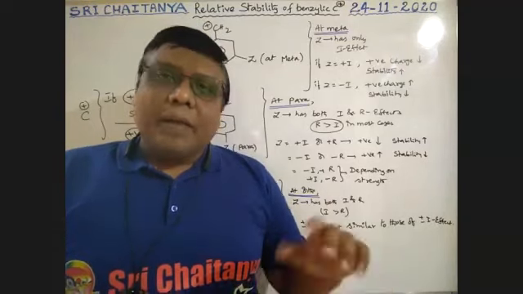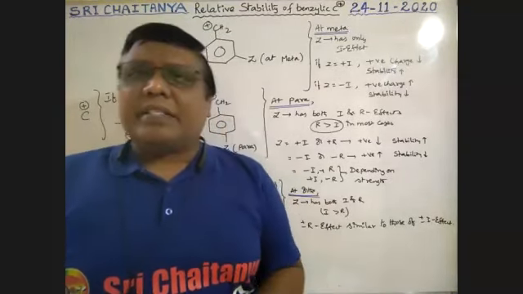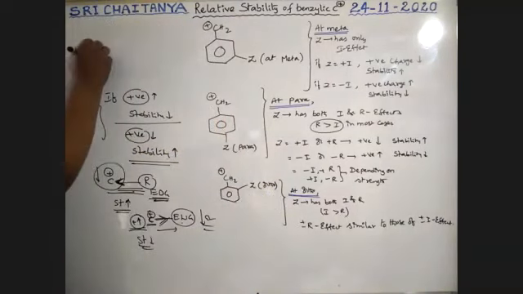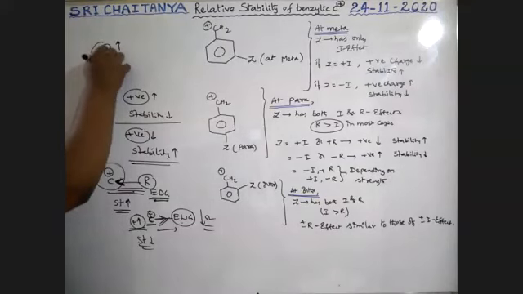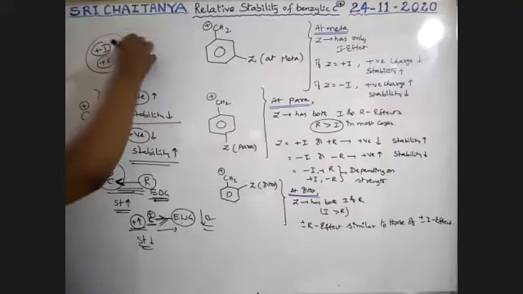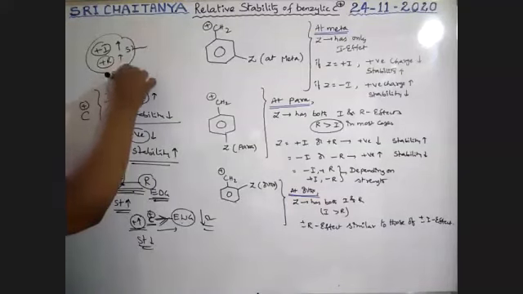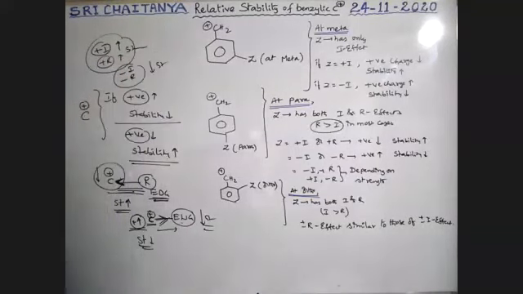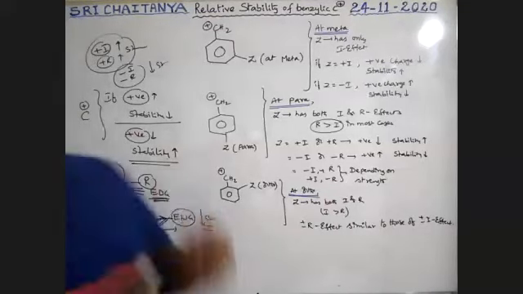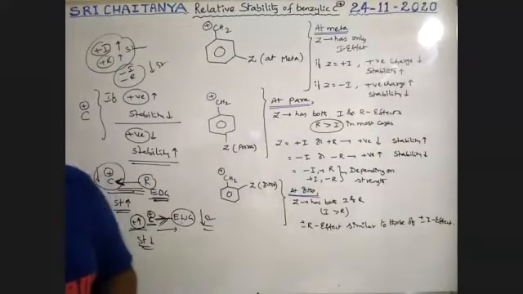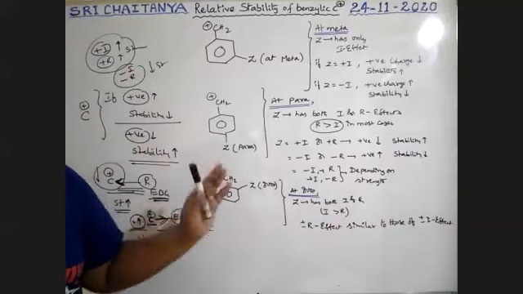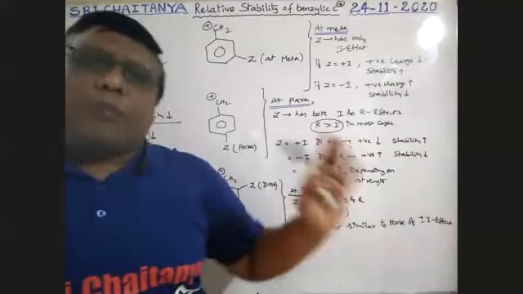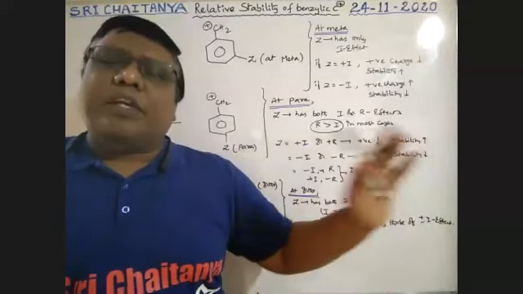That is plus R, minus R, plus I, minus I. No doubt, plus I increases the stability, plus R increases the stability. Minus I and minus R groups decrease the stability. This is about carbocation. Is there any doubt up to now? Plus means electrons are moving towards the carbocation.